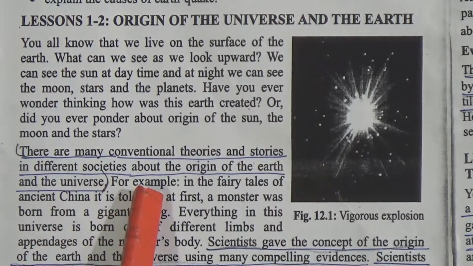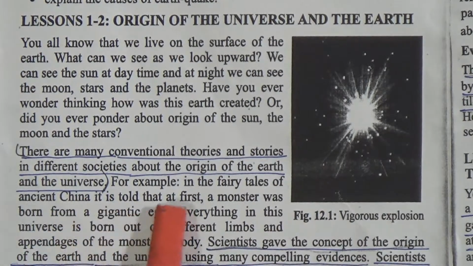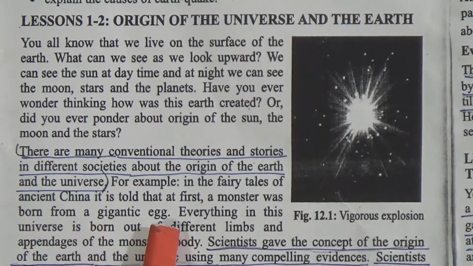For example, in the fairy tales of ancient China, it is told that a monster was born from a gigantic egg. Everything in this universe is born out of different limbs and appendages of the monster's body. So this is a Chinese story.